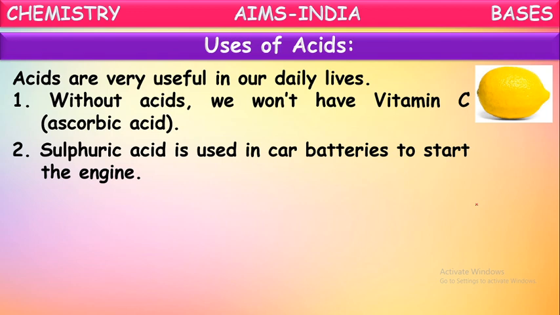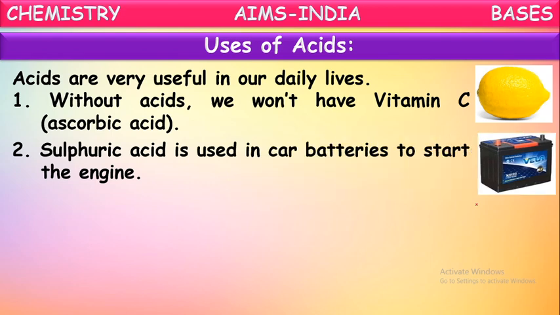Sulfuric acid is used in car batteries to start the engine. It is one of the important acids used in car batteries. For starting the engines, these batteries are used, as we know. These batteries contain sulfuric acid in them. So it is one of the important acids, useful for us.